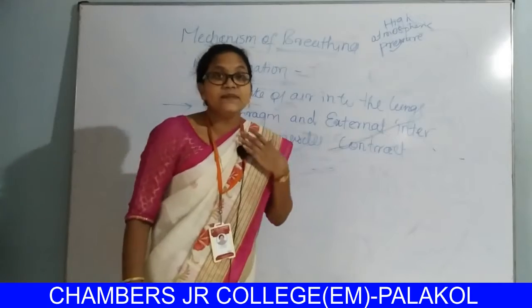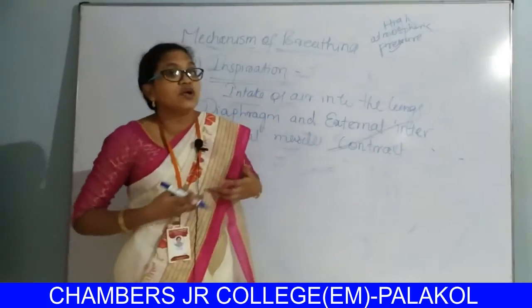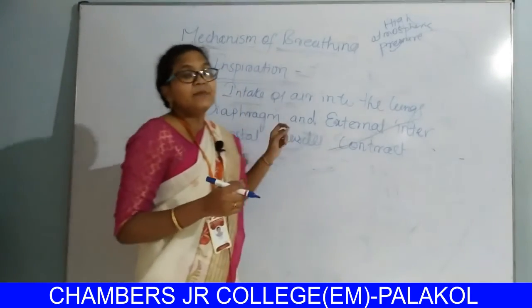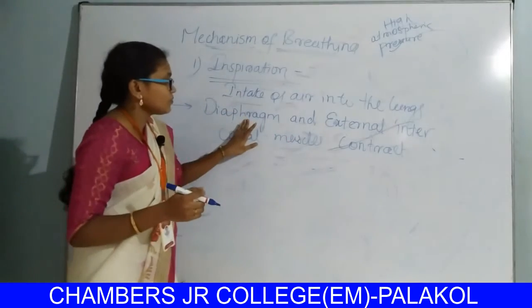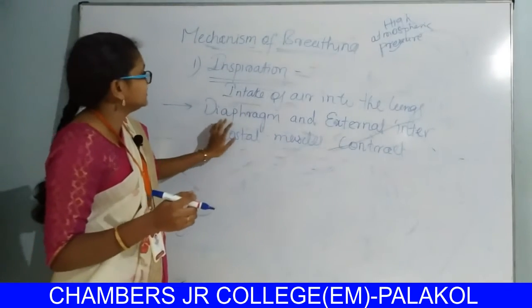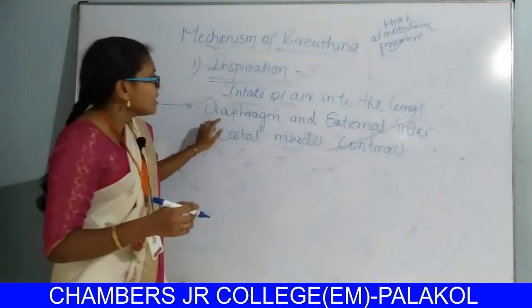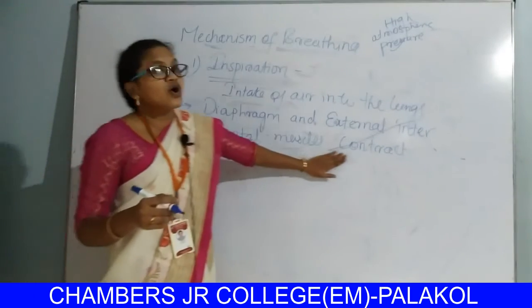The diaphragm is present below the lungs in the thoracic cavity. The diaphragm is semicircular in shape. So this diaphragm and the external intercostal muscles contract.